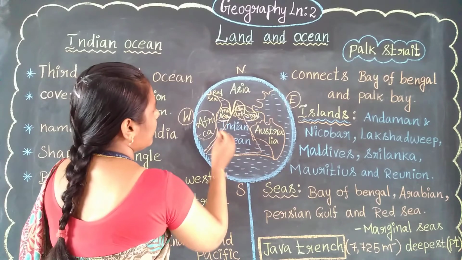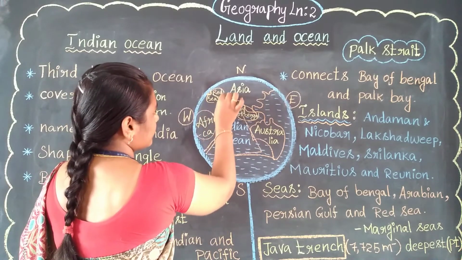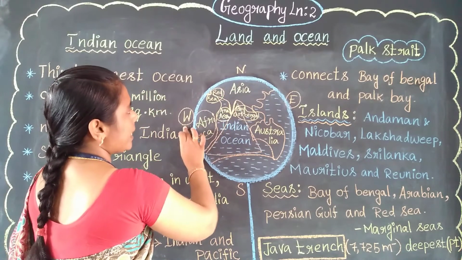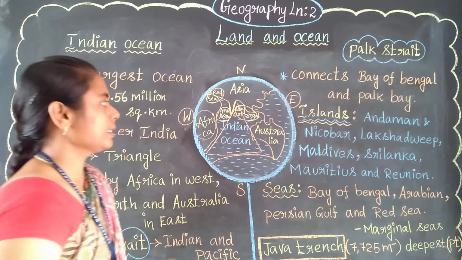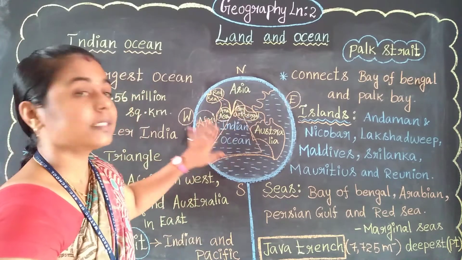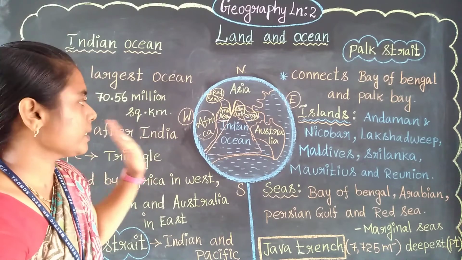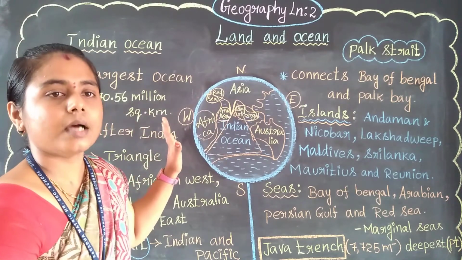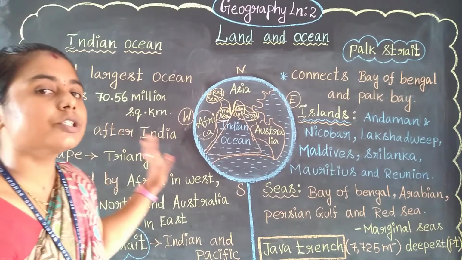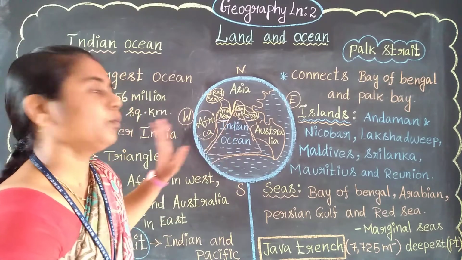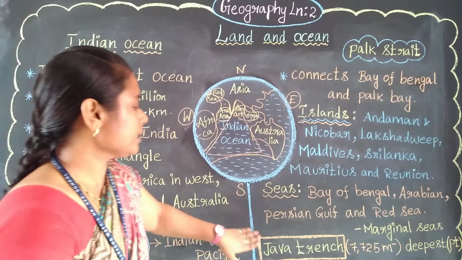And the Red Sea is in between the western and northern side. So these are all known as marginal seas of the Indian Ocean. They are present in the marginal area. So it is known as what? Marginal seas of the Indian Ocean. So that's it about that.